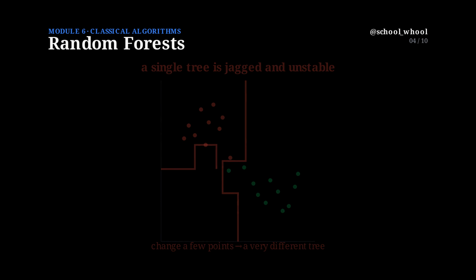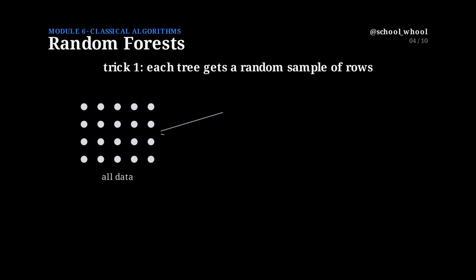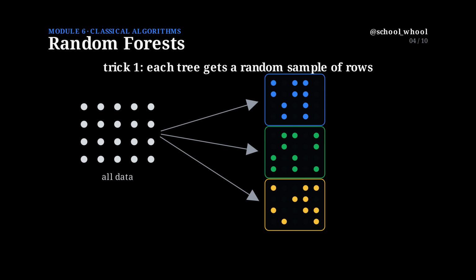So we build many trees, and we make each one a little different on purpose. Each tree is trained on its own random sample of the data, drawn with replacement. This is called bootstrapping. Every tree sees a slightly different slice of the customers.